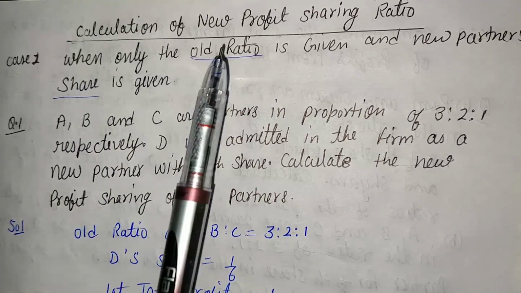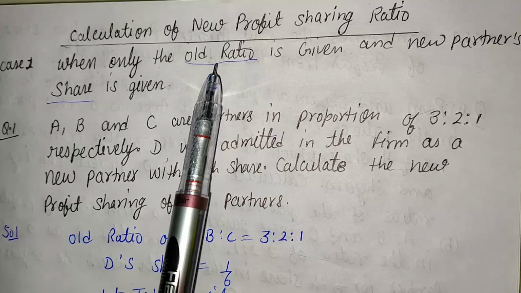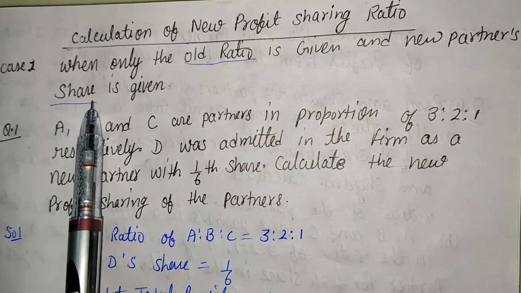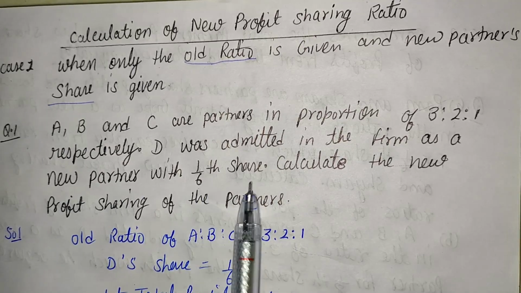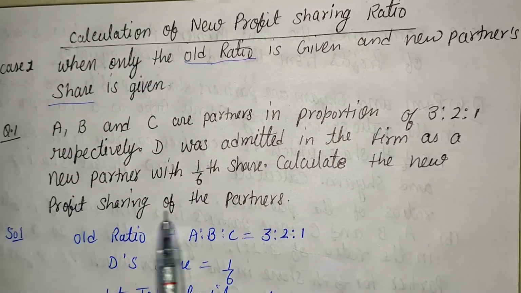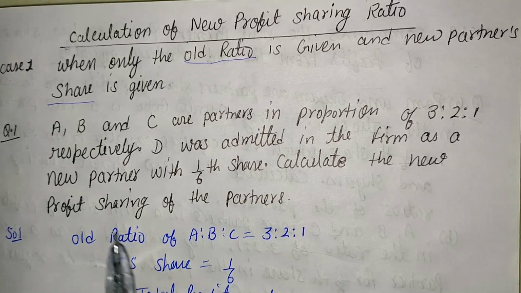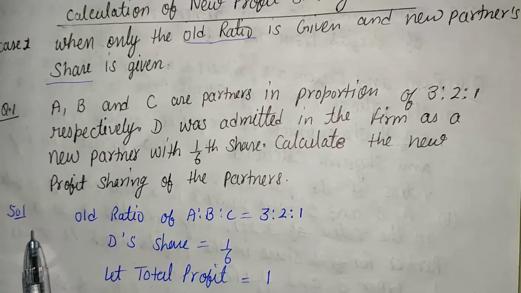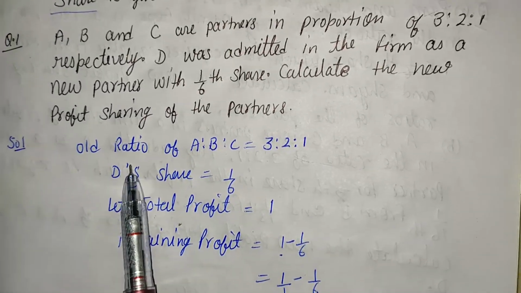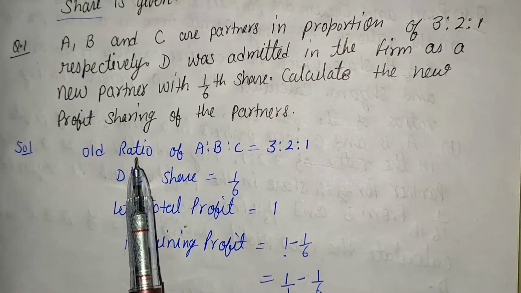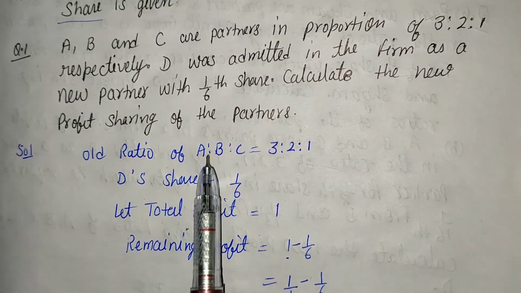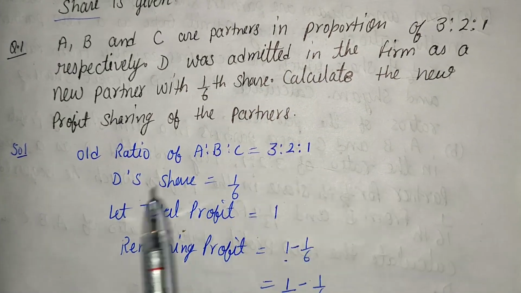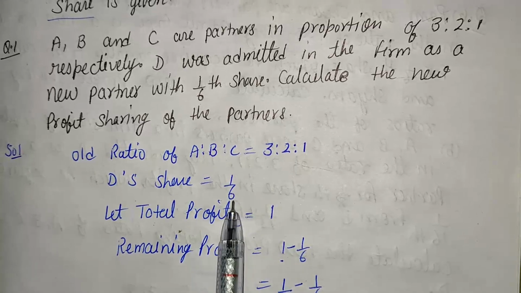It means that it is case number 1, because only 2 pieces of information are given: the old ratio and the new partner's share. Calculate the new profit sharing ratio. So how can we solve case number 1? For understanding this, first of all, what information is given? The old ratio of A, B and C is 3:2:1. The new partner's share is given, that is 1/6.